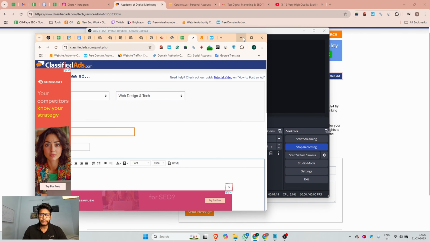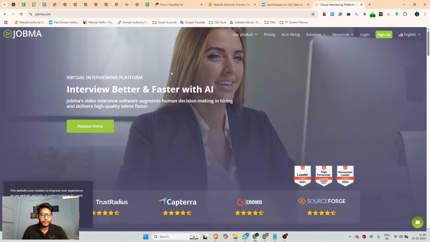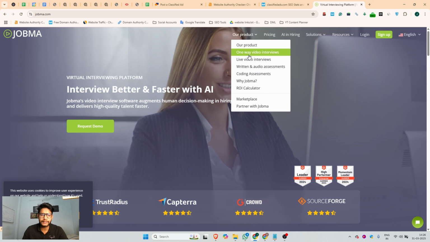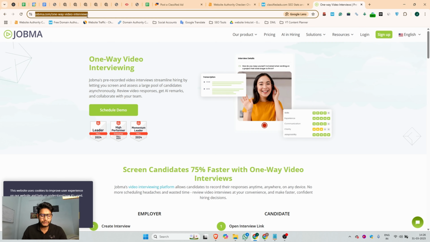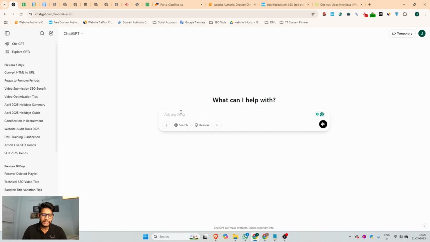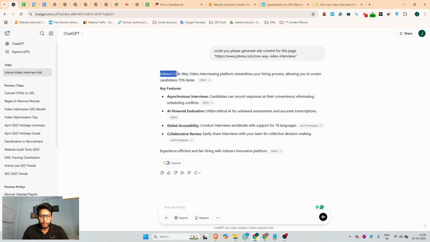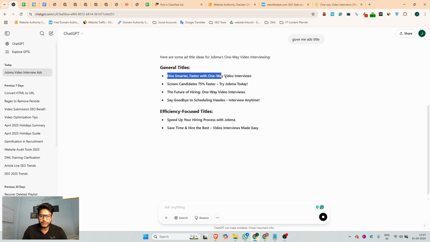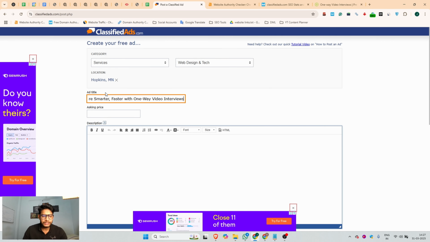Suppose Jobma, and suppose I want to create an ads backlink for this page, so let me generate it through ChatGPT. Could you please generate ads content for this page? Jobma, one-way video interviewing platform, streamline your hiring process, allowing you to screen candidates 75% faster. Okay, perfect. Give me an ad title. Hire smarter and faster with one-way video interview. So let me use this title.